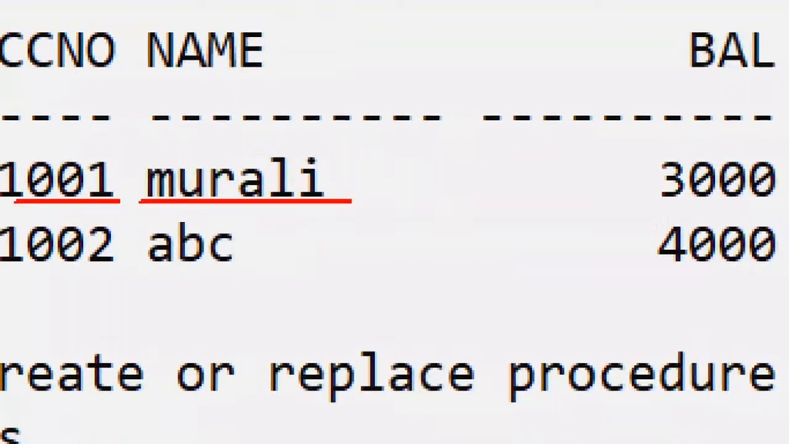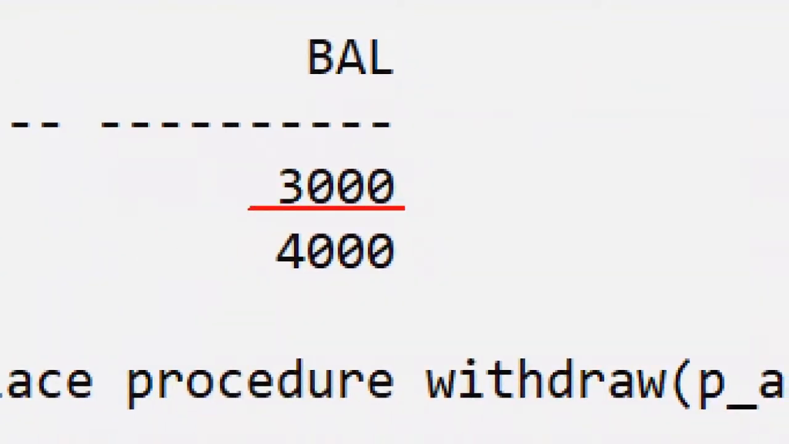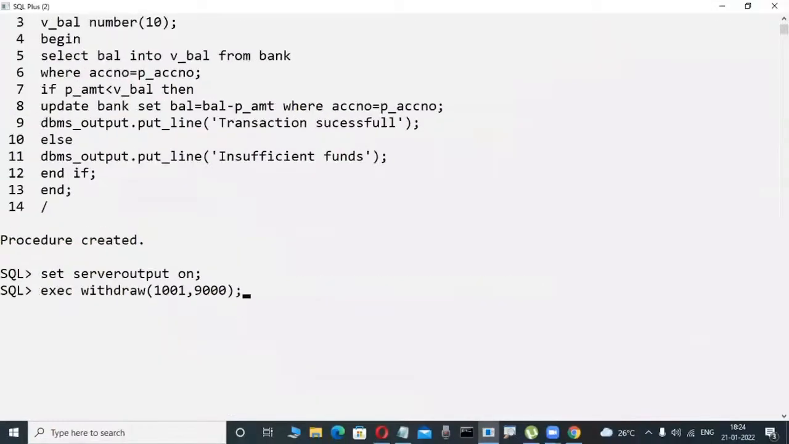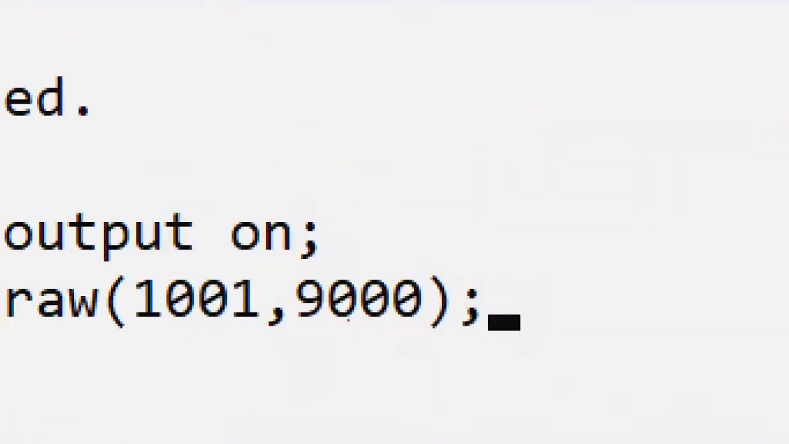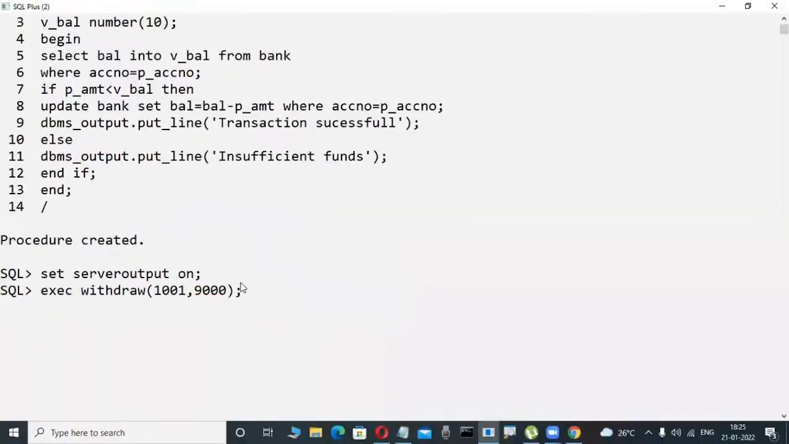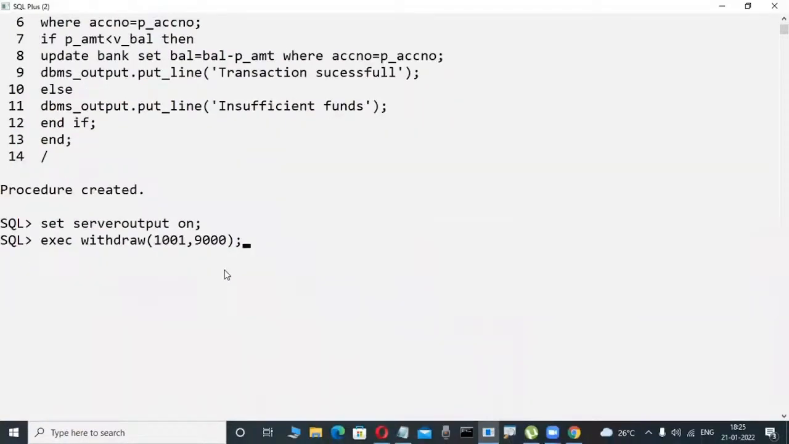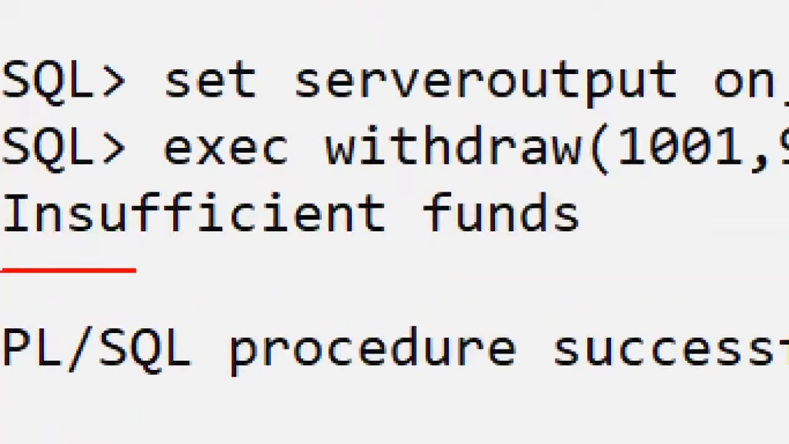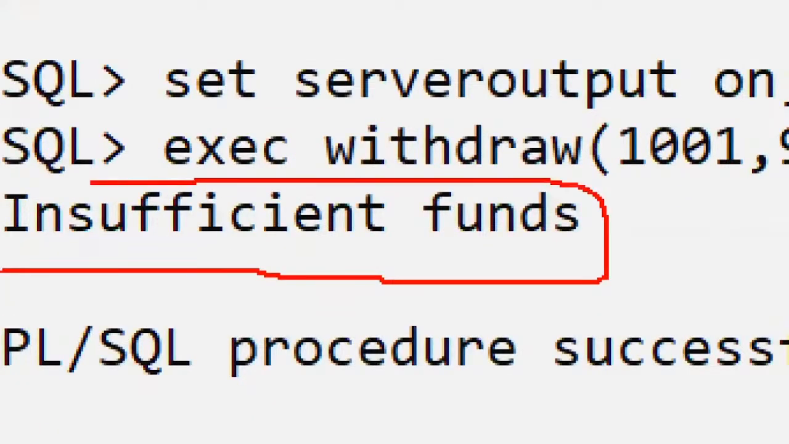1001 is my account number. Murali is my name. Now my balance is how much? 3,000. In my table, 3,000 is the current balance. My account number is 1001, but I try to withdraw how much? 9,000, because I'm writing this program. Whenever I try to withdraw 9,000, is it possible? No. So now here it will give a message: insufficient funds.